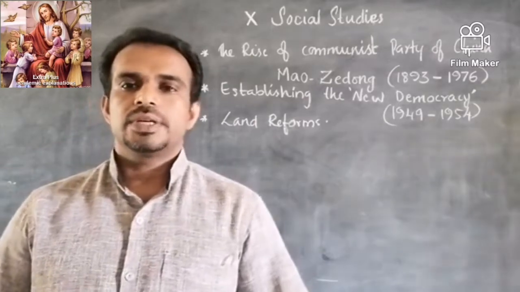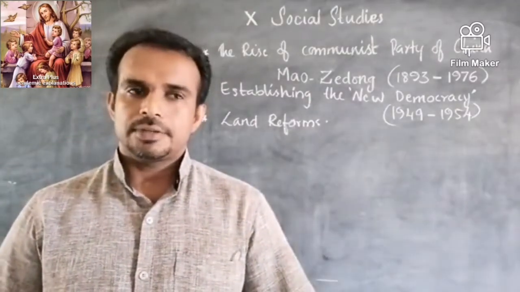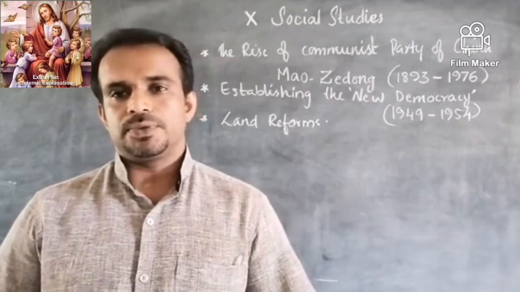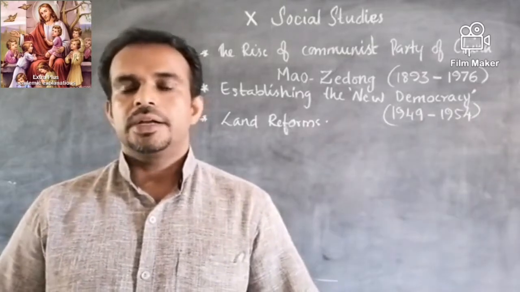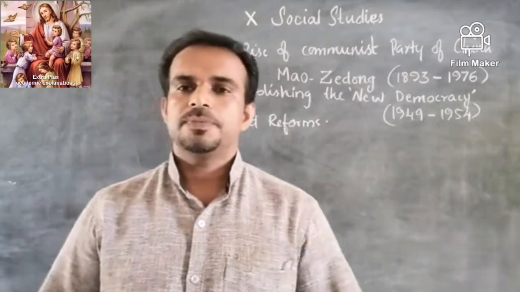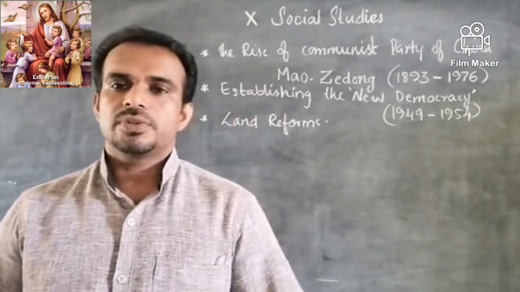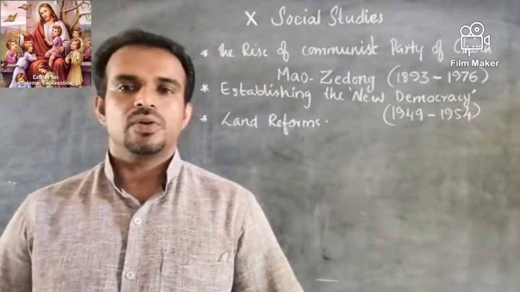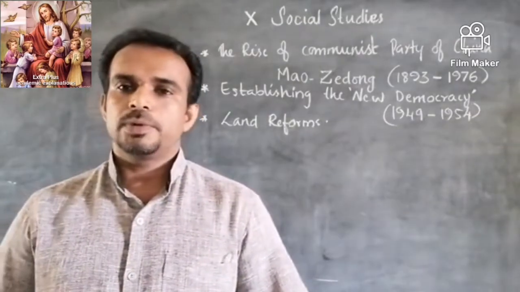And we discussed his three principles of San Min Chu-i. And after the death of Sun Yat-sen, based on his principles, Chiang Kai-shek was able to establish a government under the political party of Kuomintang or KMT. Even though he said that he was following the principles of Sun Yat-sen, he was not completely following his principles, and that made him unpopular.